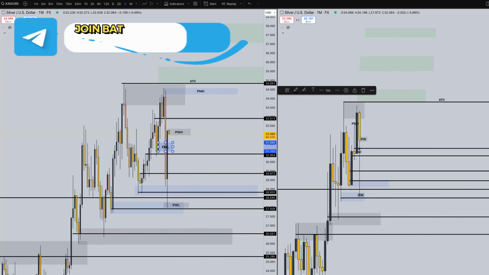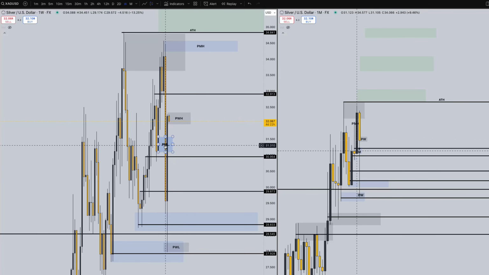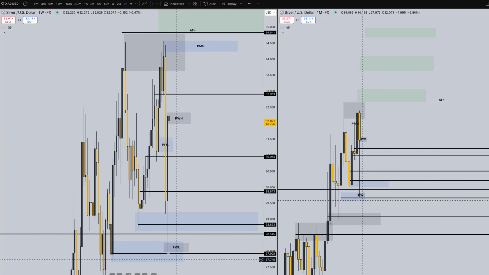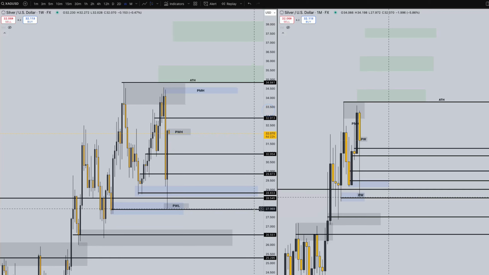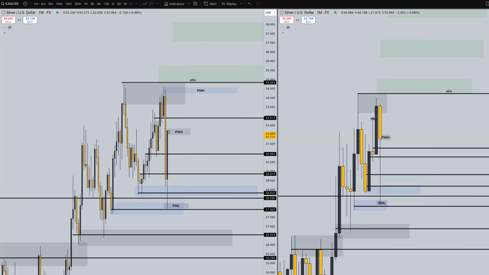Previous month's low is not entirely relevant, but that is what triggered this overall move essentially. Since we broke below the previous month's low, there was just a ton of bearish volume to keep pushing lower, as that was seen as a higher time frame break of structure. But as we can see, we took liquidity and entirely reversed and moved much higher. Now we're going to dissect to see what's coming next. On the monthly time frame, we see a very strong wick rejection. This would be a liquidity sweep.